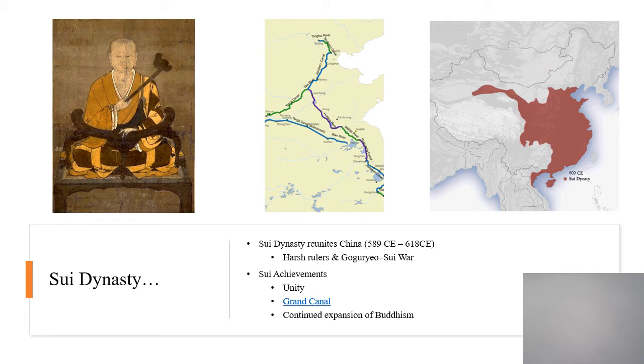And the last thing that's going on during the Sui dynasty is a continued expansion of Buddhism, which had begun throughout the Han dynasty and into that chaotic period following the collapse. Buddhism had come into China from India through Afghanistan, and it was brought there in its native Sanskrit form. During that time of disunity after the Han collapse, that same emperor Wen converted to Buddhism as a way to help legitimize his authority, and made some similar moves as the Indian king Ashoka from the Mauryan Empire.